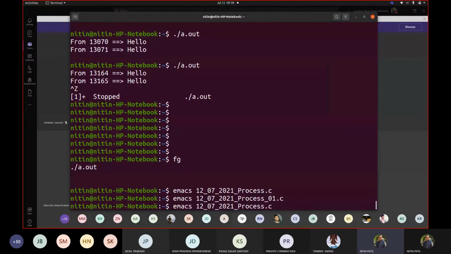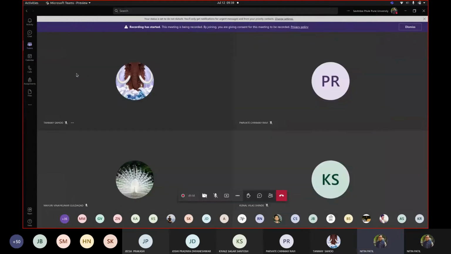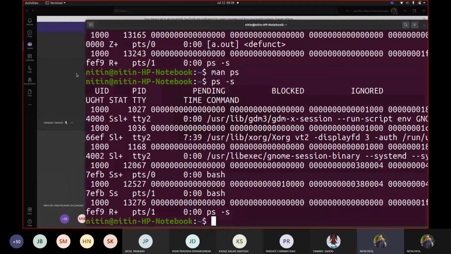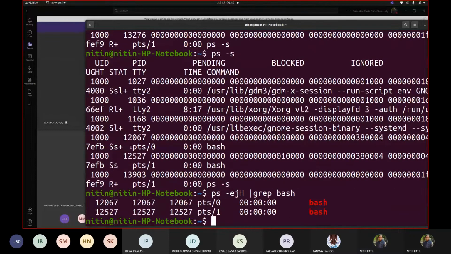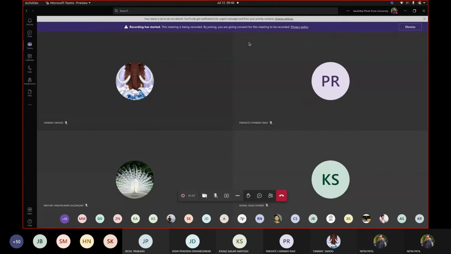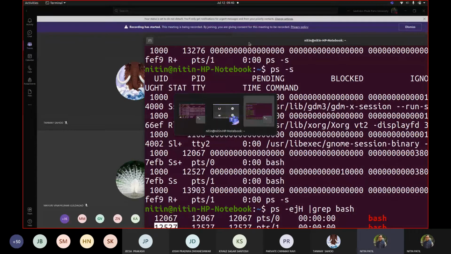Okay, now let us first check from other terminal. We'll check this one with ps -ejH | grep bash. So I can see that one of them is 12067 and 12527. So we have two terminals there, correct? This first terminal and this is second terminal.